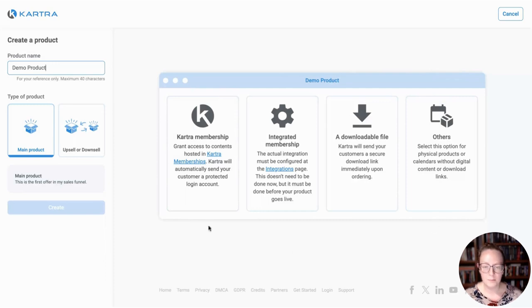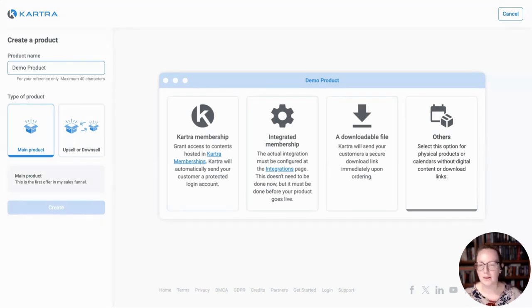And then in this main screen here, we're going to choose how the product will be delivered. The product configuration also does have built-in automation that helps you deliver the product that people buy. You might be selling access, for example, to a membership. If you're building a course in Kartra, if you have an integrated membership, that's like a third party, one of our integrations there. If you have a downloadable file, so it could be an ebook or any kind of a PDF that you're sending people like that. Or you can also choose other.